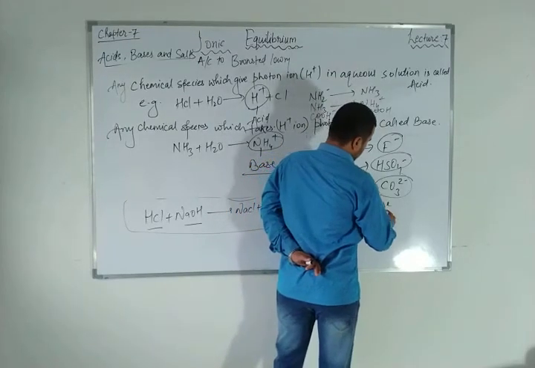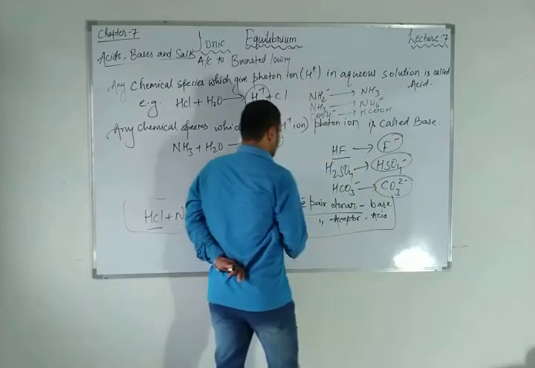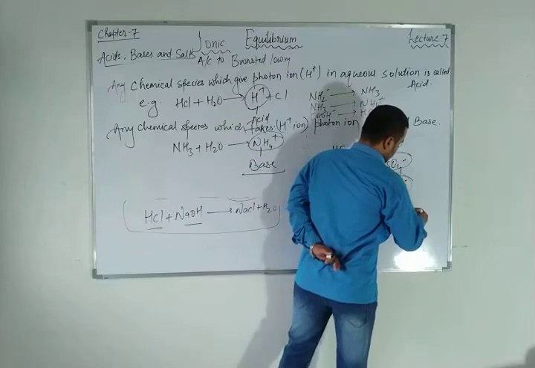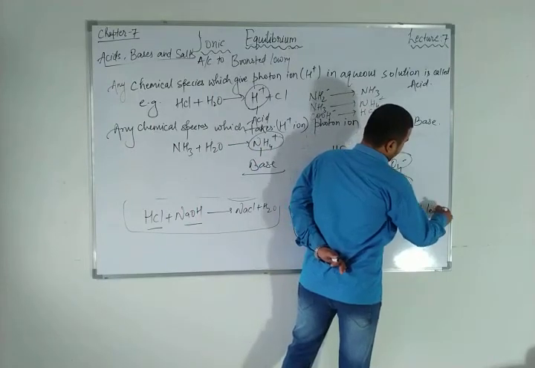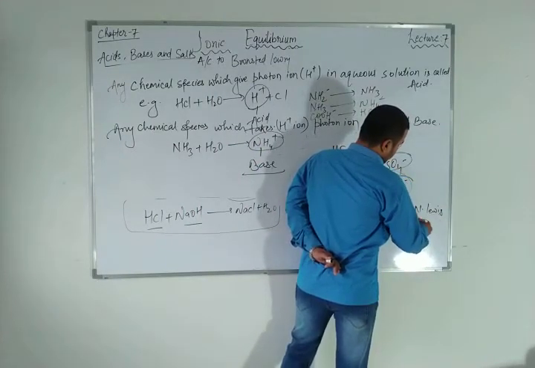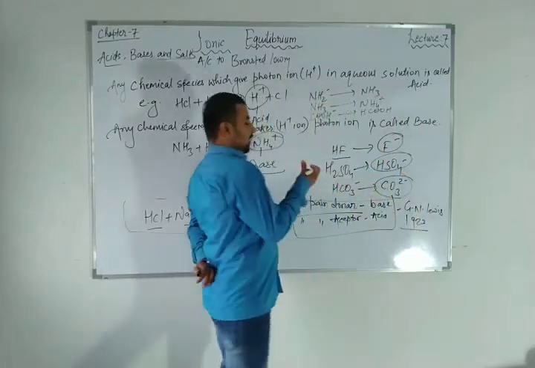Remember this code according to G.N. Lewis, 1923, the greatest scientist of this acid base theory.